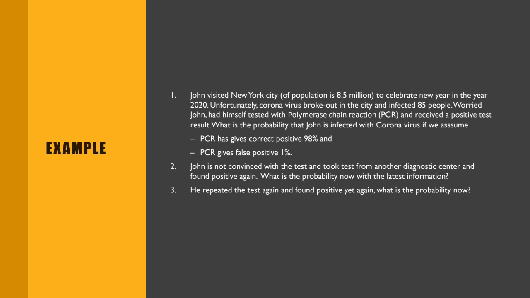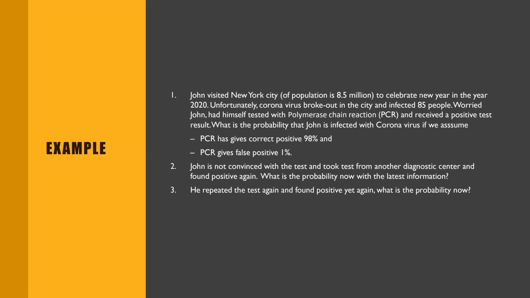John visited the New York City, and New York City has a population of 8.5 million people. And when he was there for the New Year, the authorities identified and confirmed that there are 85 people infected. So there are 85 confirmed cases.